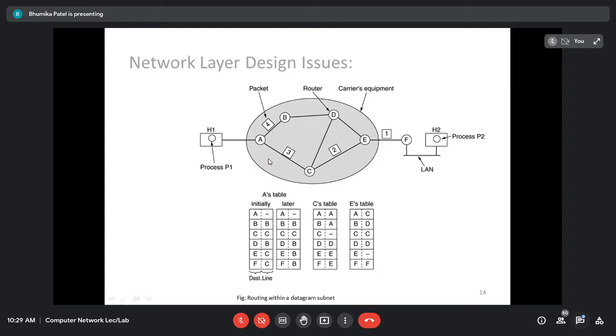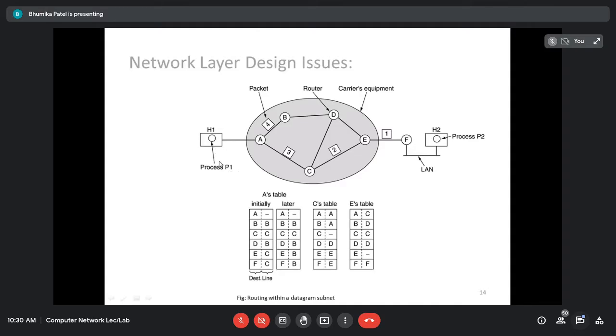So here you can see in the figure, the same figure that we used for store and forward packet switching, right? Now I'm going to show how the connectionless service is going to be implemented. For example, host 1 wants to send data to host 2, and this is the process which is running on the machine, right? There may be multiple processes running on the device.